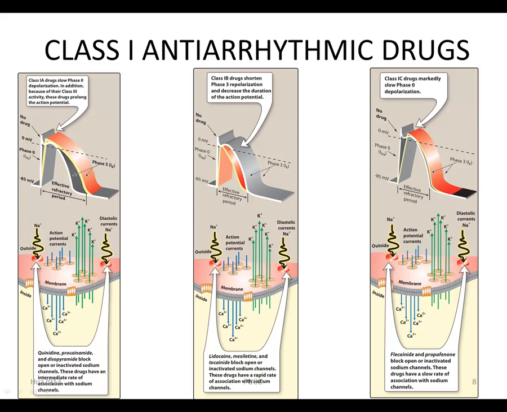Class 1B drugs decrease the duration of the action potential by shortening repolarization. Class 1C agents markedly depress the rate of rise of the membrane action potential. So class 1C is slow onset, 1A intermediate onset, and 1B rapid onset.